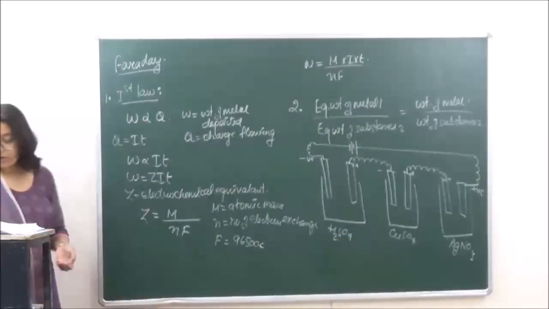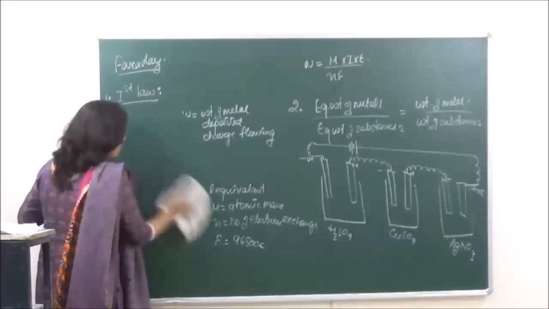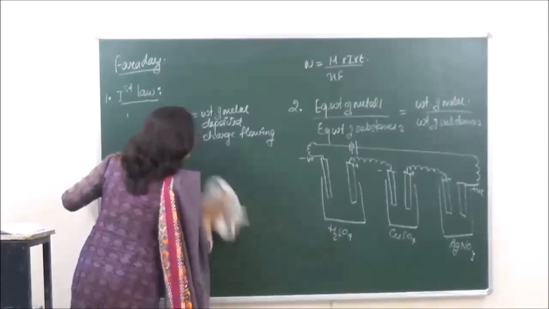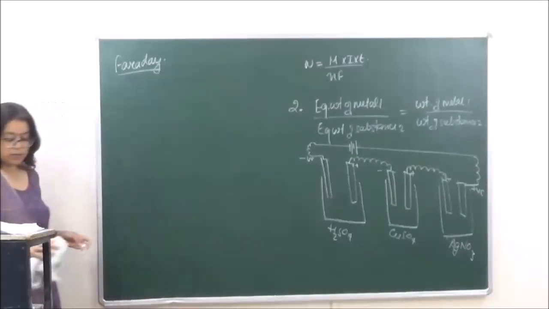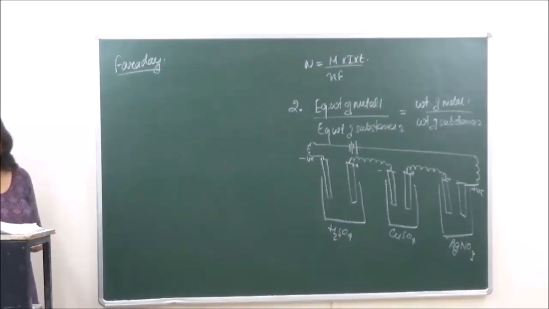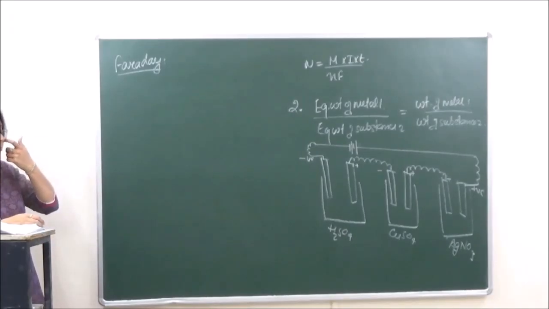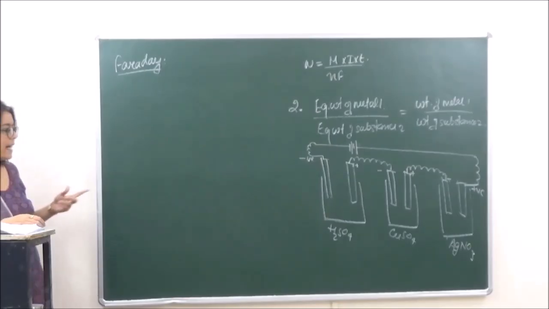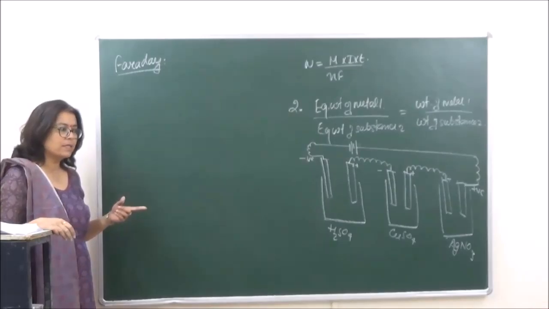Right? Now, according to Faraday's second law, when we are looking at the first and the second cell, in the first cell hydrogen is going to be liberated and in the second cell copper is going to be liberated.